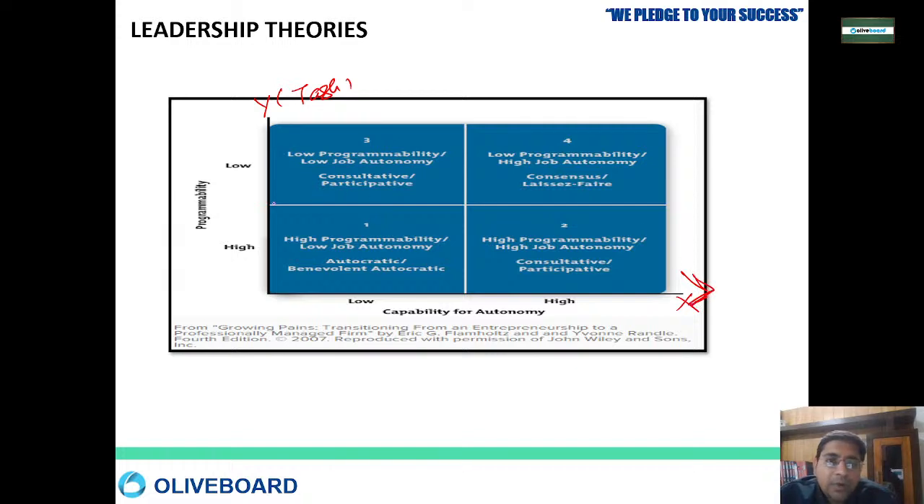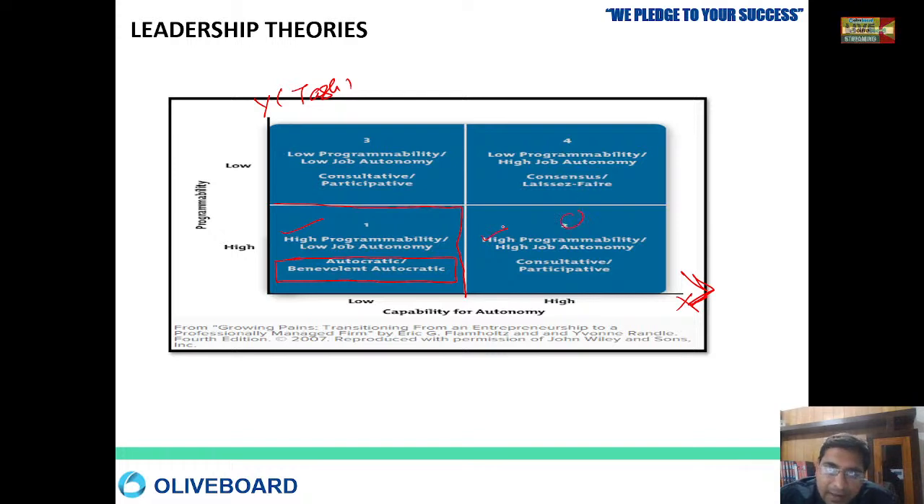So if you are putting the people under category 1, people looking for high programmability and low job autonomy, that means you are following an autocratic or benevolent autocratic leadership style. Because here you require some kind of order, some specific task, and at the same time you are giving very low autonomy to the people. Then comes the second one.